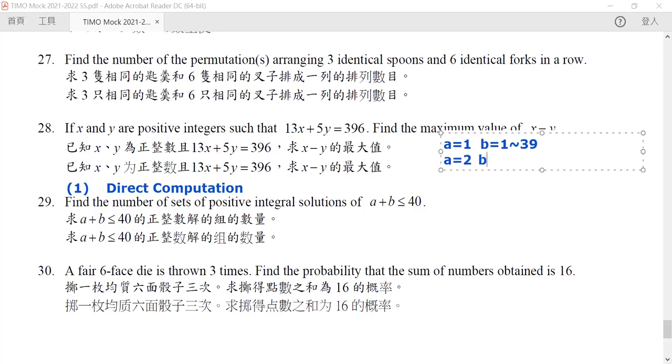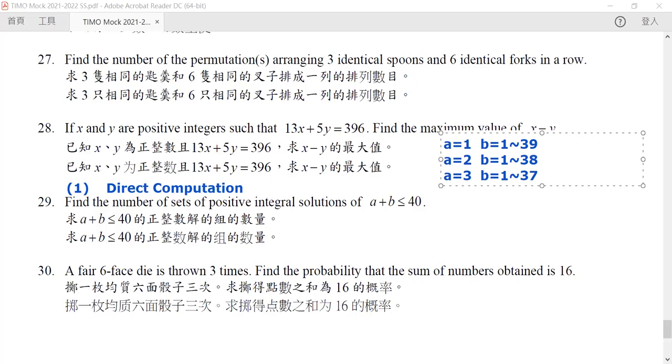If a is equal to 2, b must be from 1 to 38, which means that there are only 38 choices. And if a is equal to 3, then b can only have 37 choices, it can only go from 1 to 37.